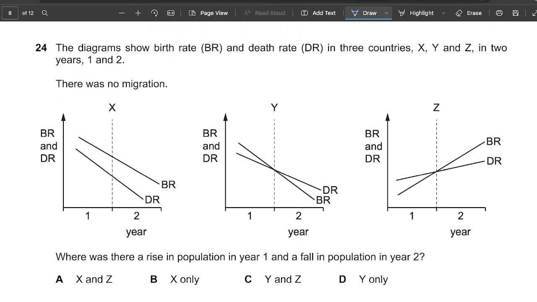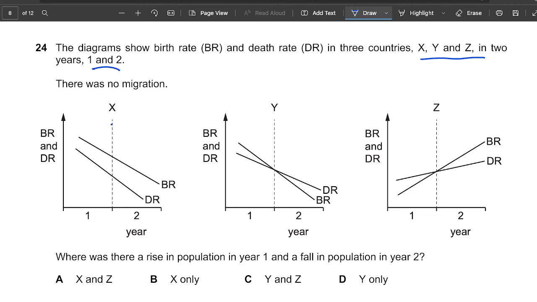Here it's telling us the diagram shows the birth rate and death rate in 3 countries, X, Y, and Z, and in 2 years, 1 and 2. So there was no migration. Okay, so it says, where was there a rise in population in year 1 and a fall in year 2? Okay, so the death rate in year 2 should increase and the birth rate should decrease. That should be the logical explanation to this.